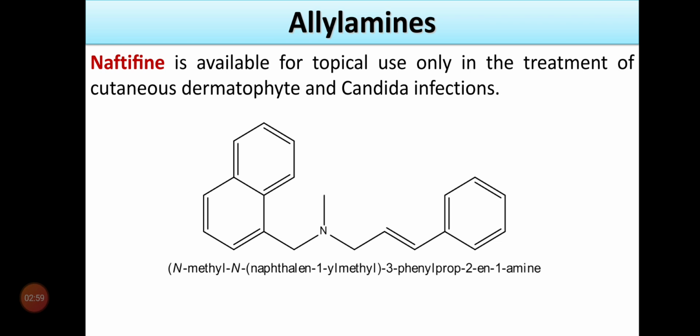You can easily find the allylamine as the aliphatic chain between the naphthalene and the phenyl ring. The aliphatic chain is where you can easily find the allylamine functional group, that is NH CH2 CH double bond CH. That's why these drugs are classified under the class allylamines.